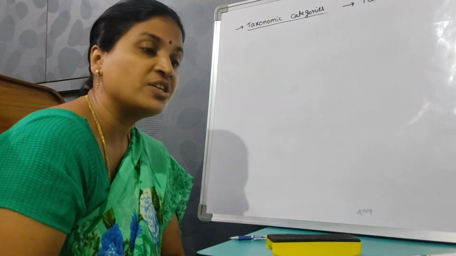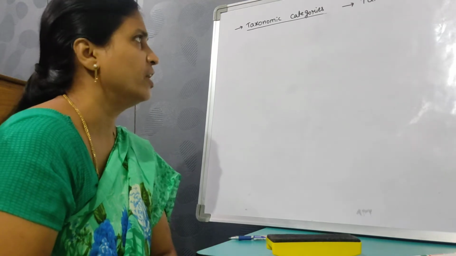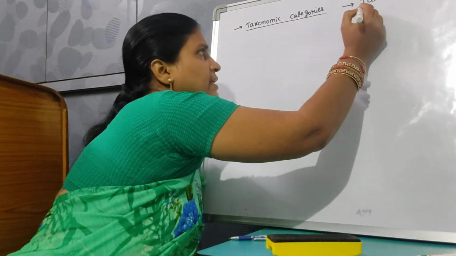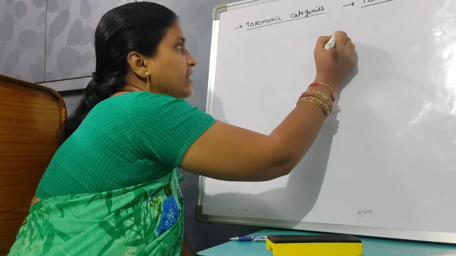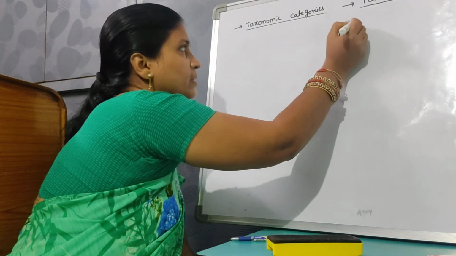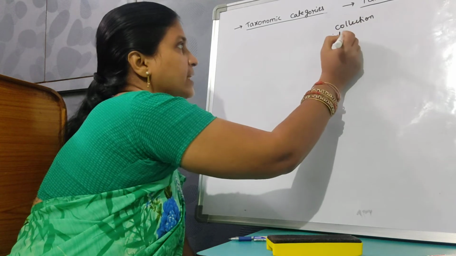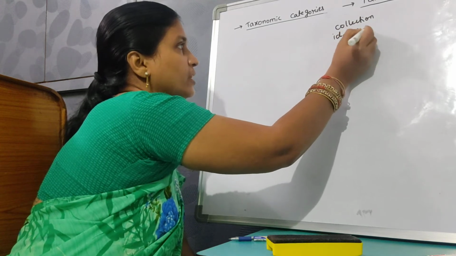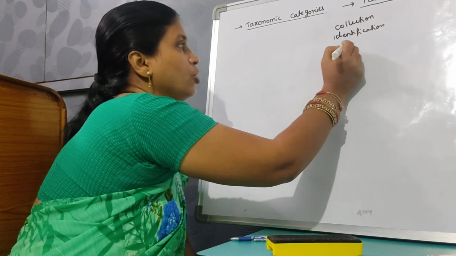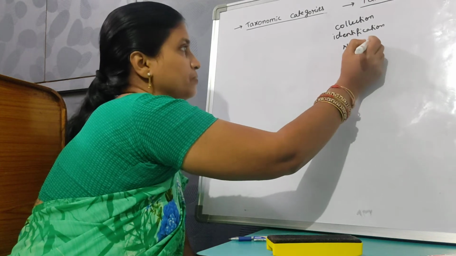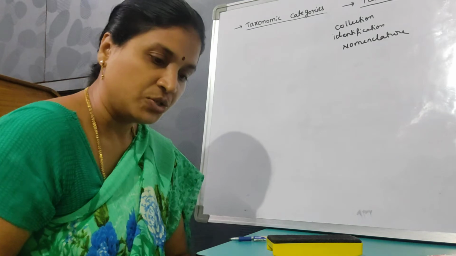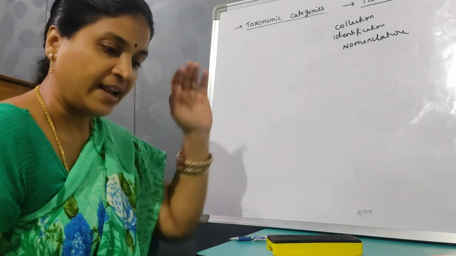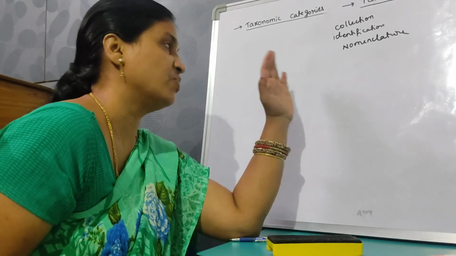The collection and identification are also important, and nomenclature plays an important role. So the correct classification and identification of plants is very important.